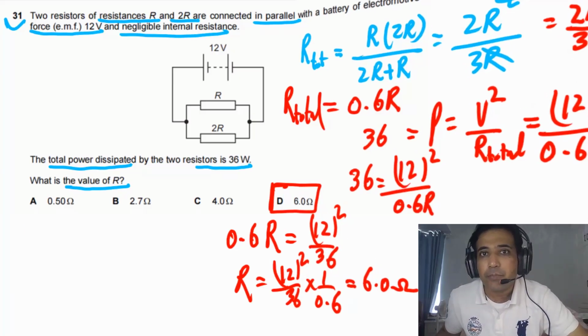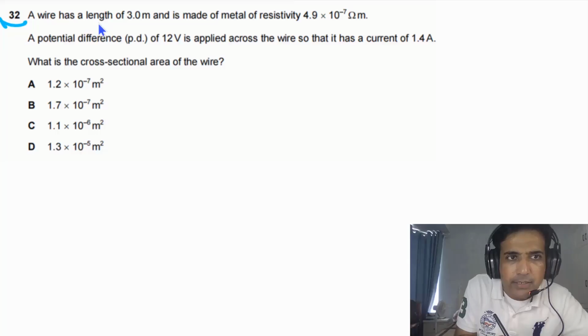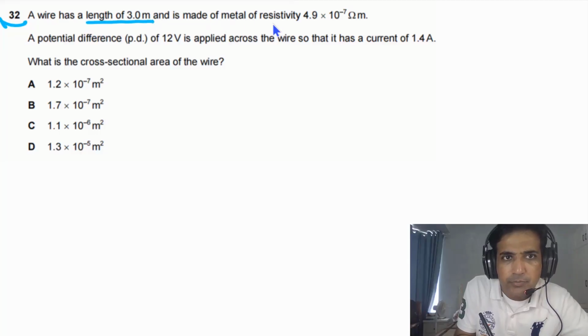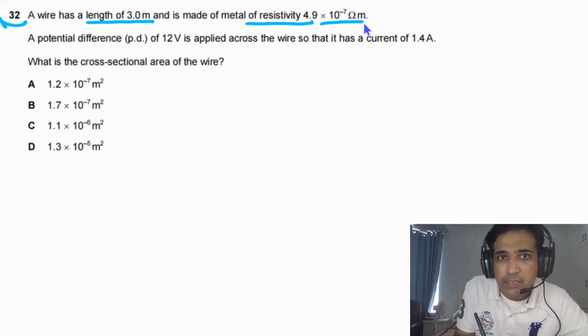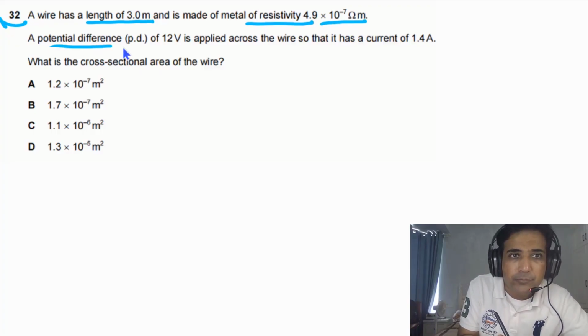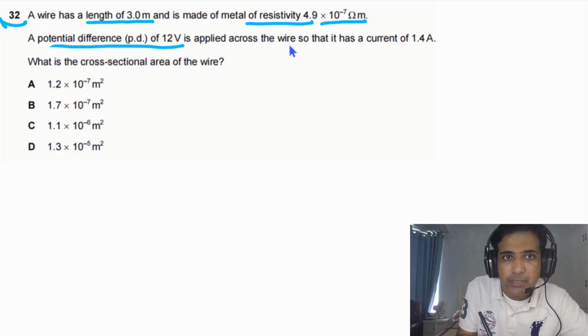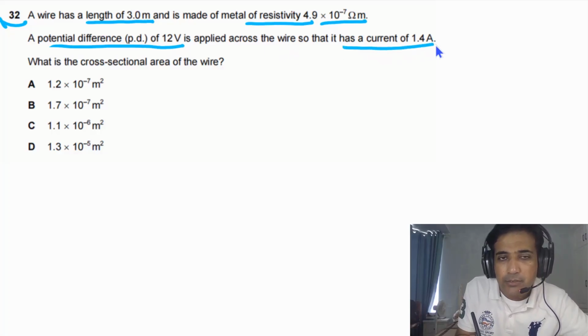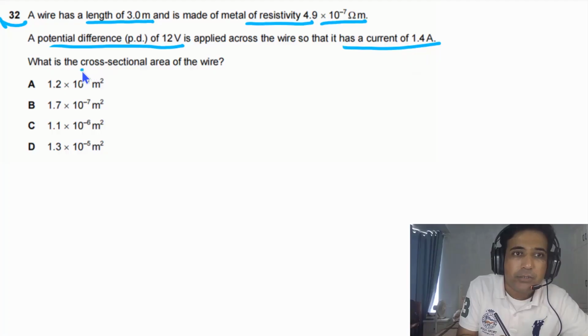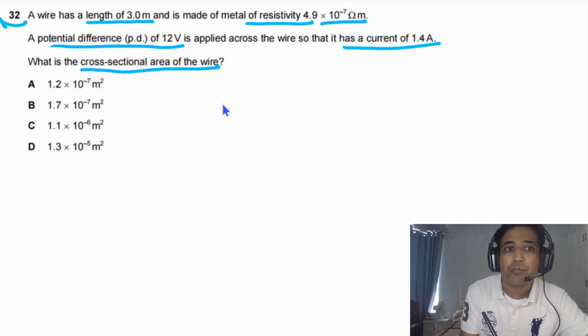Quite straightforward one. Question 32 says a wire has a length of 3.0 meters and is made of metal of resistivity 4.9 times 10 to the minus 7 ohm meters. A potential difference of 12 volts is applied across the wire so that it has a current of 1.4 amps. What is the cross-sectional area of the wire?